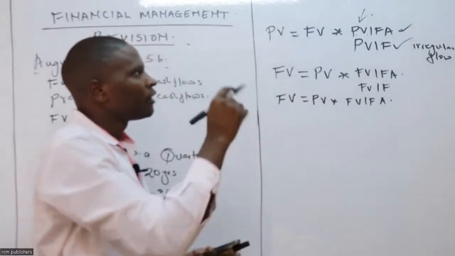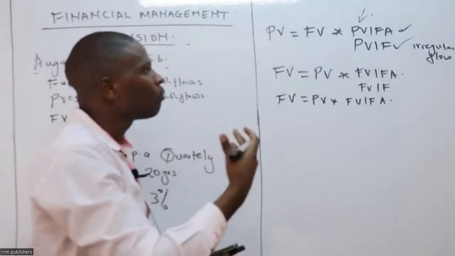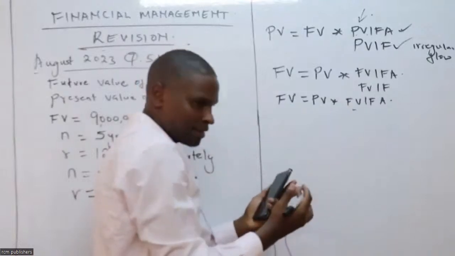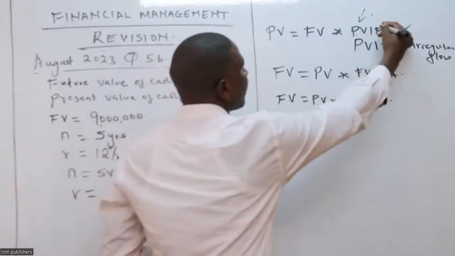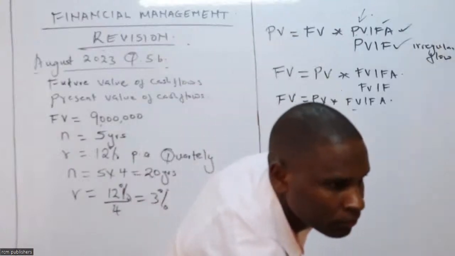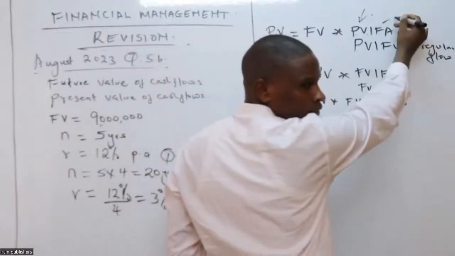Teacher, remind us of the present value interest factor of annuity. If you remind us that, we will remember this one, because they relate in some way. So I remind you this. I have to check if it is visible here. Yes.